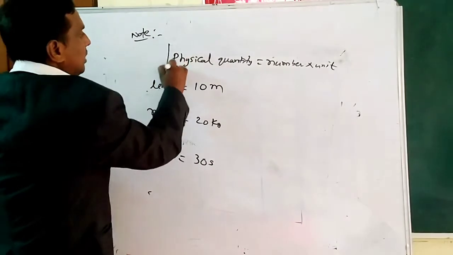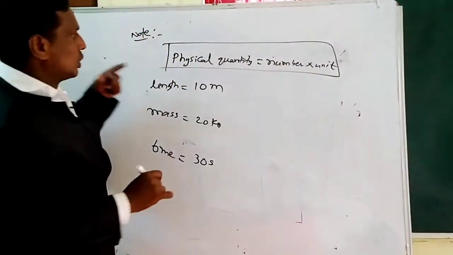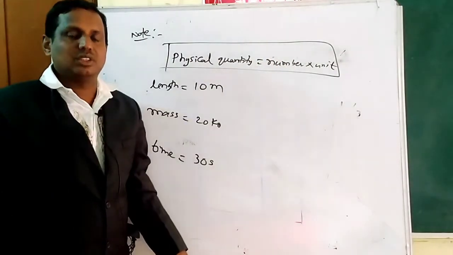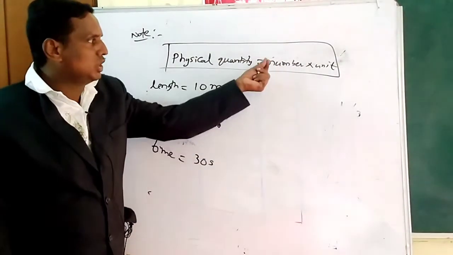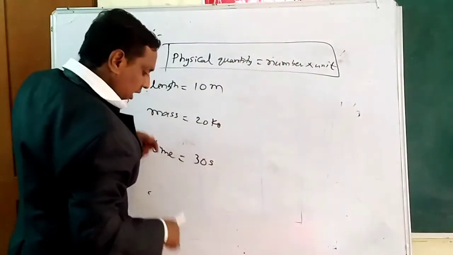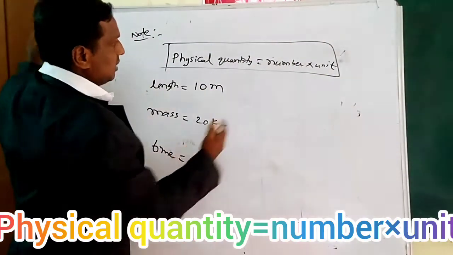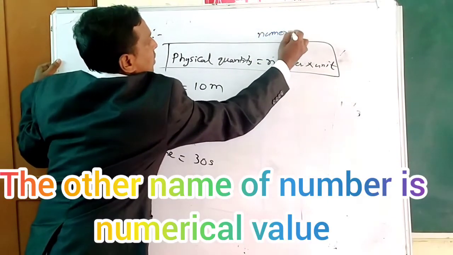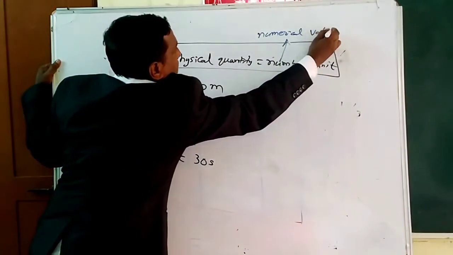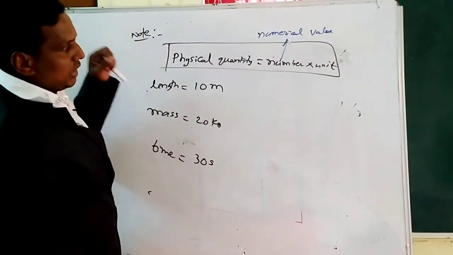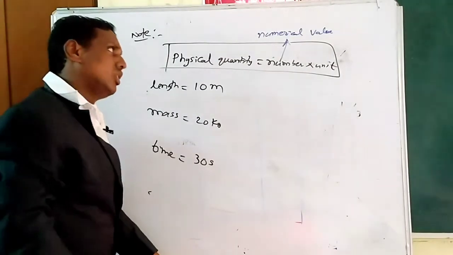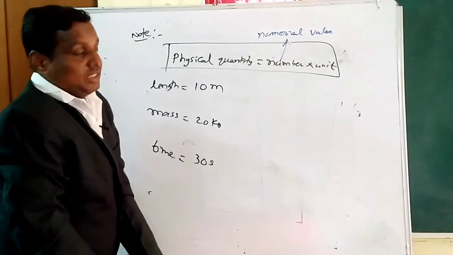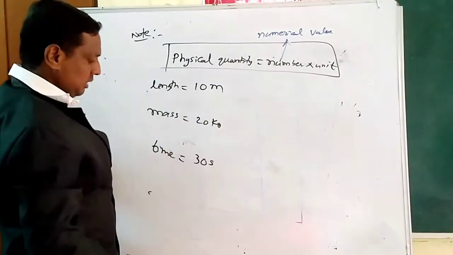This is a very, very important relation in physics: every physical quantity can be expressed as number into units. So this is the physical quantity, for example length, mass, time.